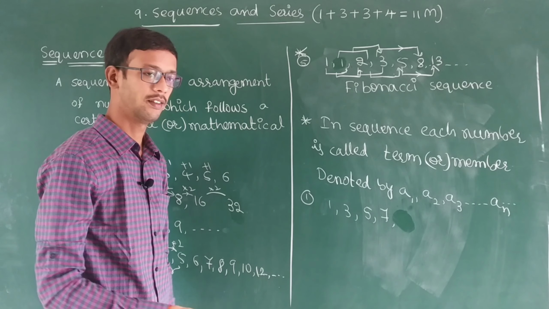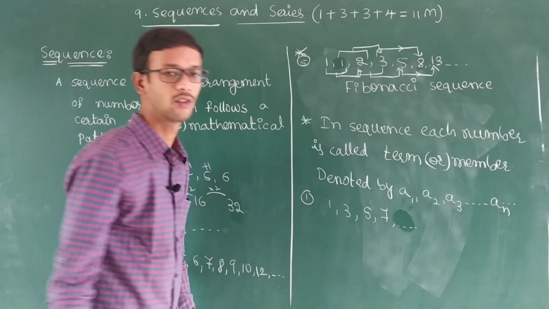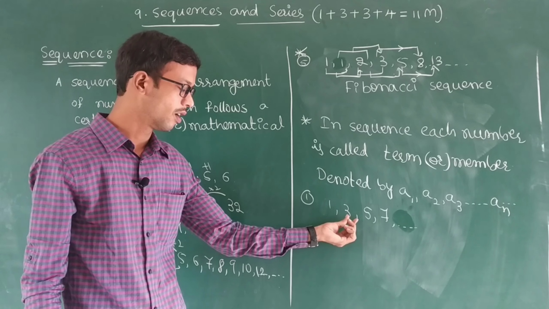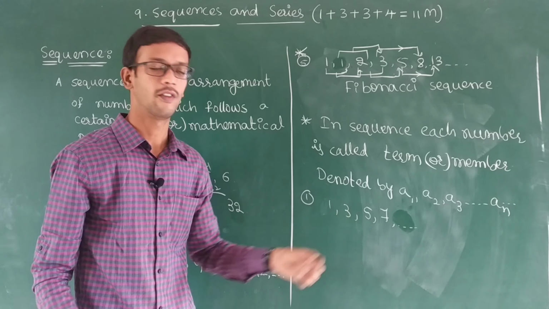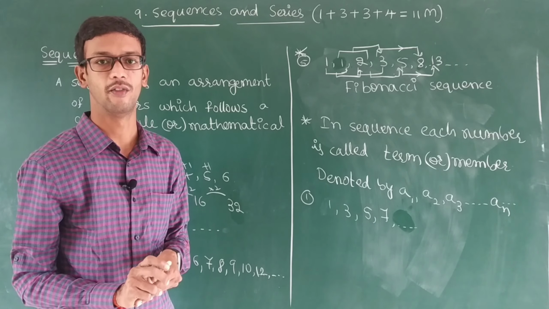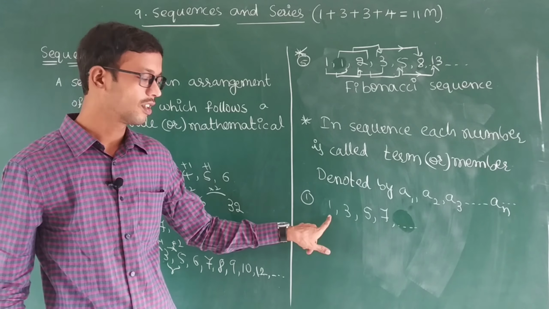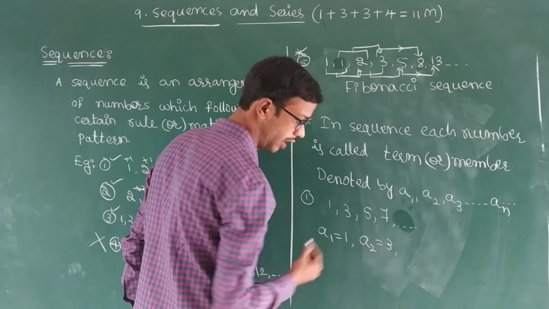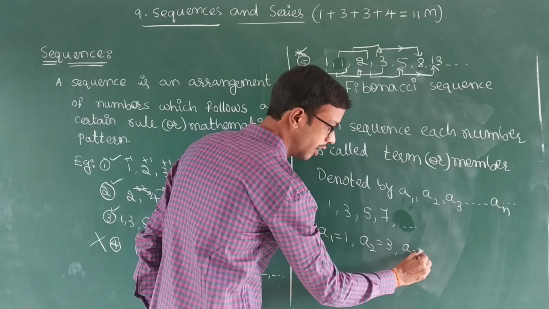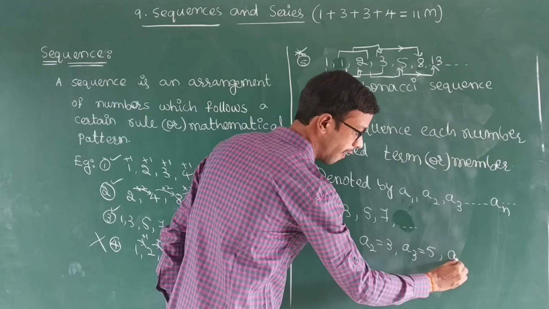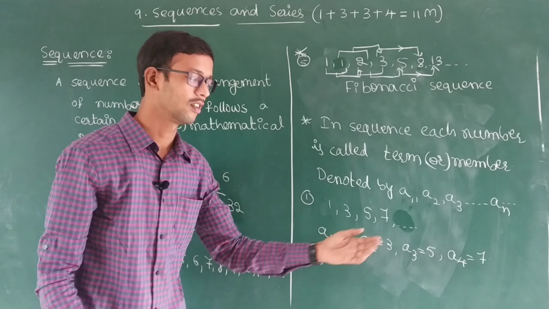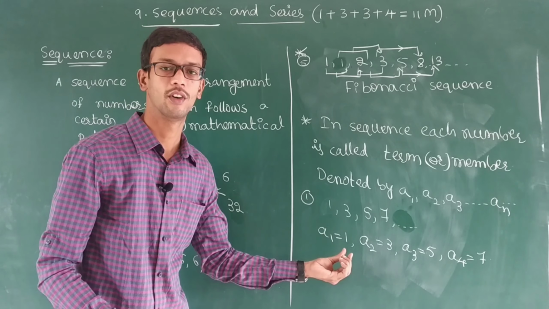1, 3, 5, 7, and so on. So this is the odd number sequence. What is the first term here? A1 is equal to 1, A2 is equal to 3, A3 is equal to 5, A4 is equal to 7, and so on. These are different numbers. So this is the example for terms.